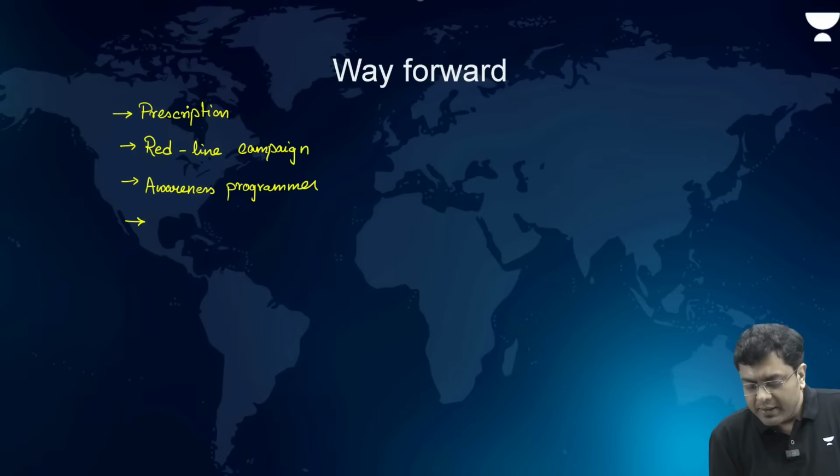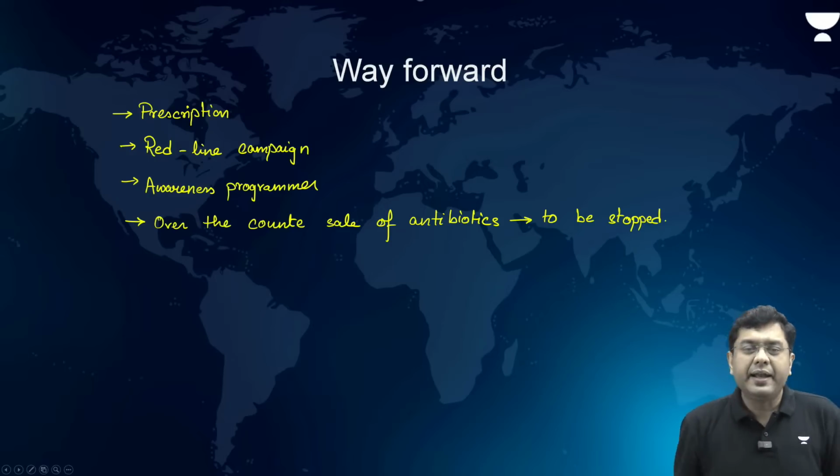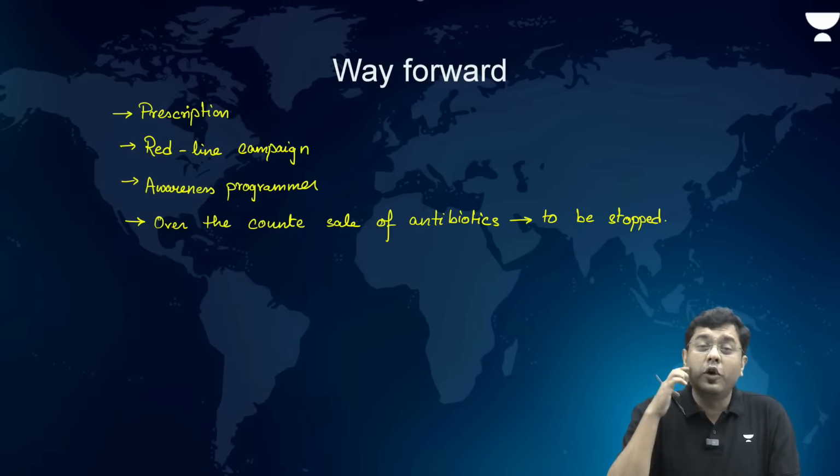Then other than that, over the counter sale of antibiotics needs to be stopped. Right. So how do you stop it? By carrying out more checks and execution. It is an execution problem. So, more checks and randomized checks by the enforcement agencies at the medicine shops, so that you don't have these kinds of activities, because the overall health declines.